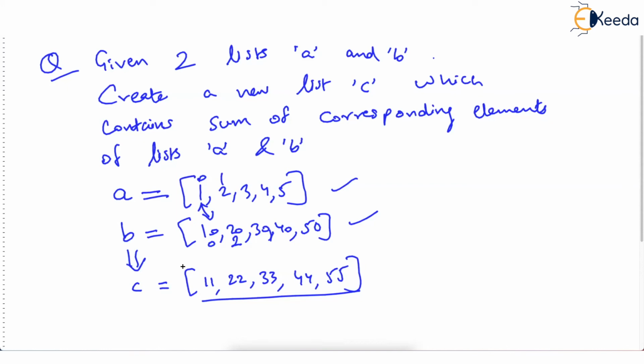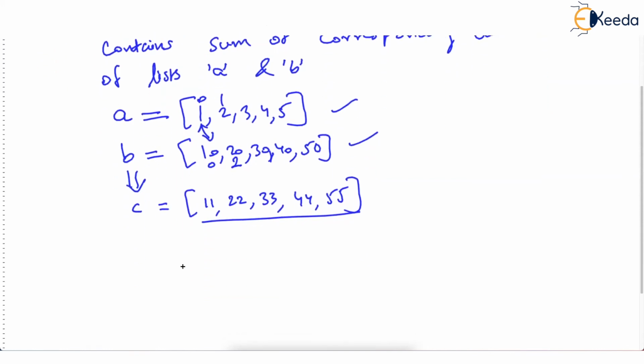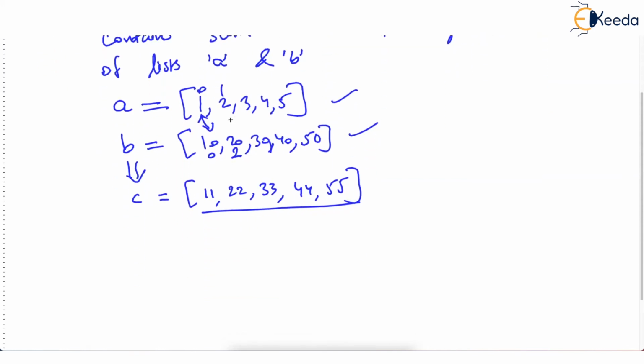So how are you going to do this? What you see is, this is a problem of map, because every value of A should be added with every value of B, and the result should be stored in the new list. We don't want to filter out anything here. So what will be the Python code?